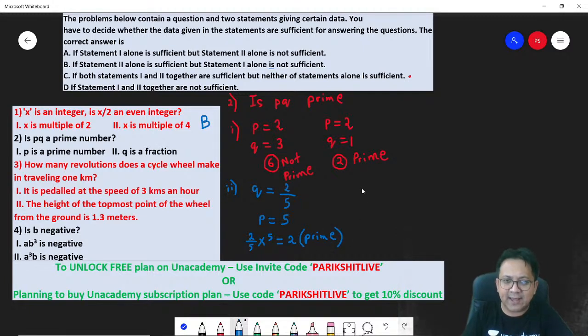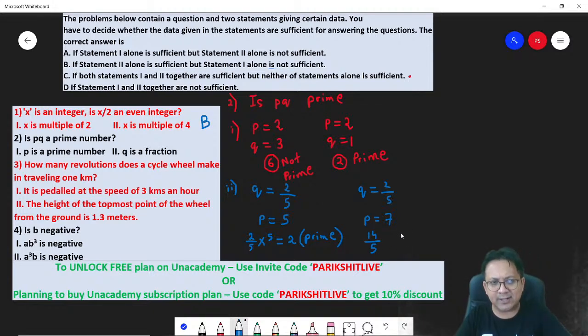But if you take another number, let's say Q is 2 by 5, but you take P as, let's say, 7. How much will you get for P into Q? 14 divided by 5. Is this a prime number? No, this is not a prime number. 14 by 5 is not an integer, so it cannot even be a prime number. So statement 2 gives you two different answers. It can be prime or it might not be prime. Hence, statement 2 alone is also not sufficient.